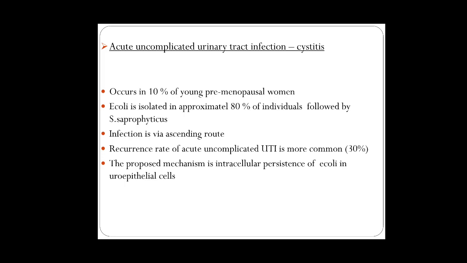It occurs in 10% of young premenopausal women. The more common organism isolated in 80% of individuals is E. coli. The infection is usually by ascending route. The recurrence rate of acute uncomplicated UTI is more common, that is, 30% of uncomplicated UTI recur. So what is the mechanism behind this? It is the intracellular persistence of E. coli in the uroepithelial cells.